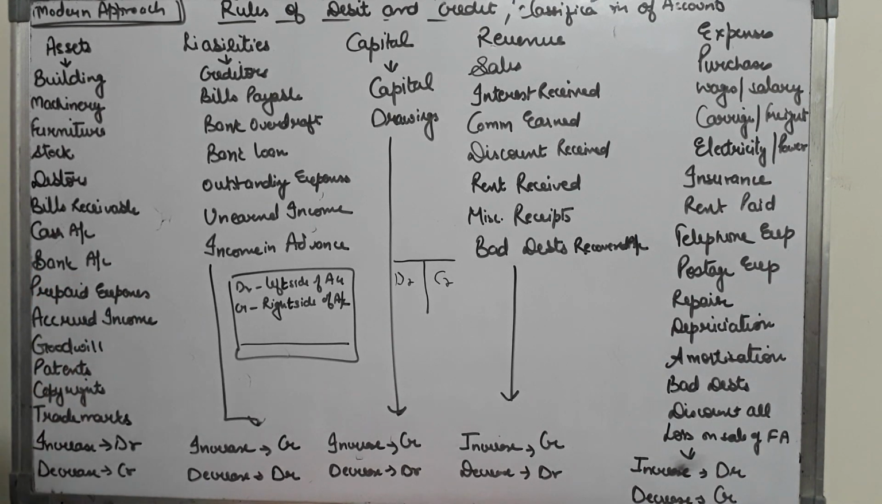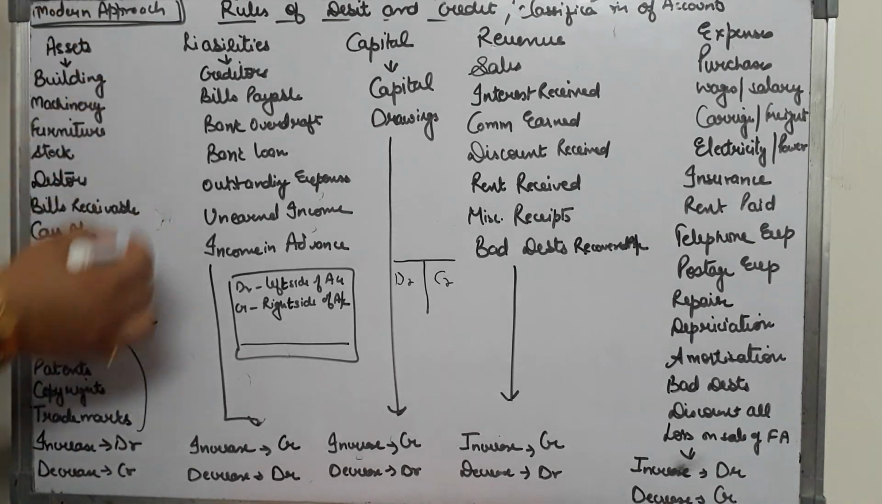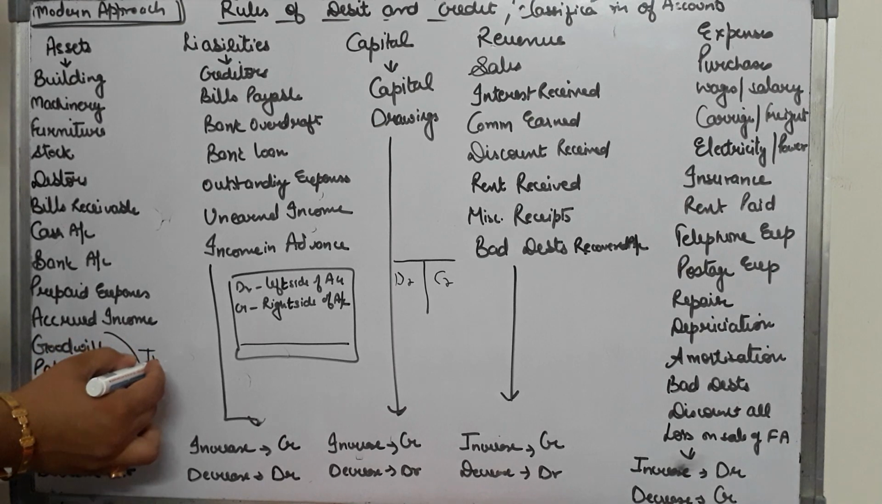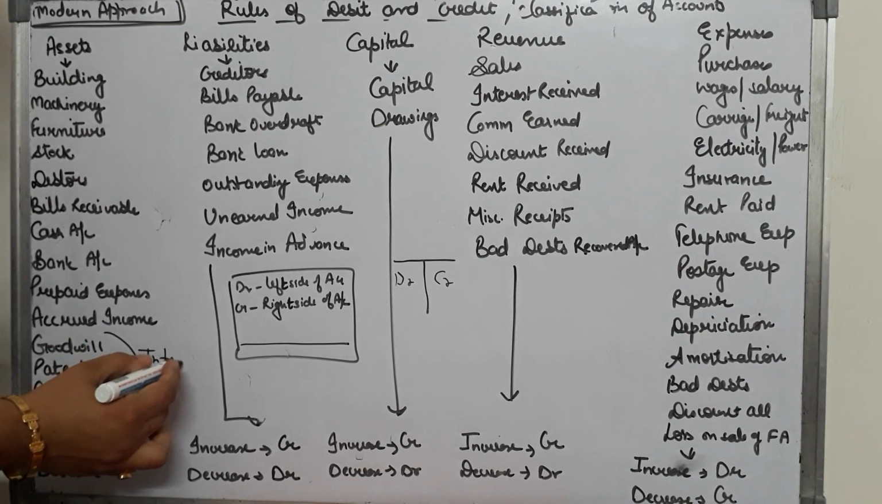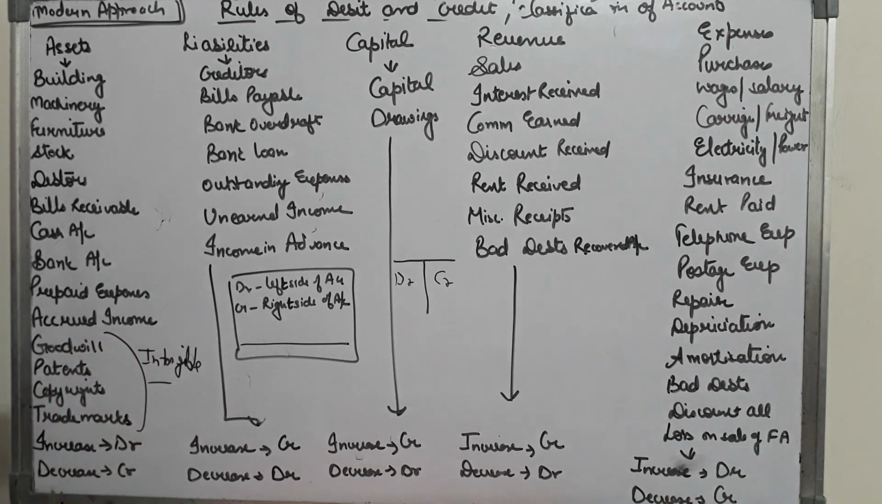Goodwill. Now what is goodwill? These are all the intangible assets. These were all tangible, these are intangible. Now what are intangible assets? Intangible assets are the assets that cannot be touched, that cannot be seen, but yes, their importance in business can be felt. For example, goodwill.